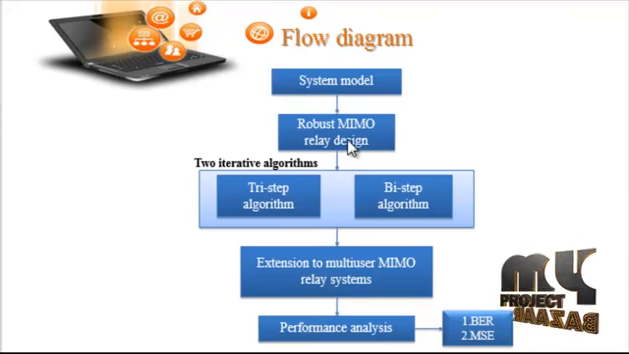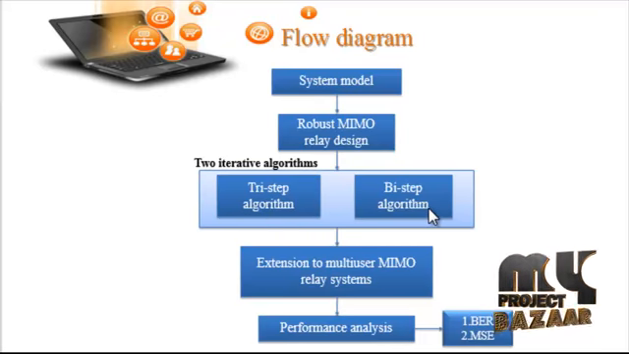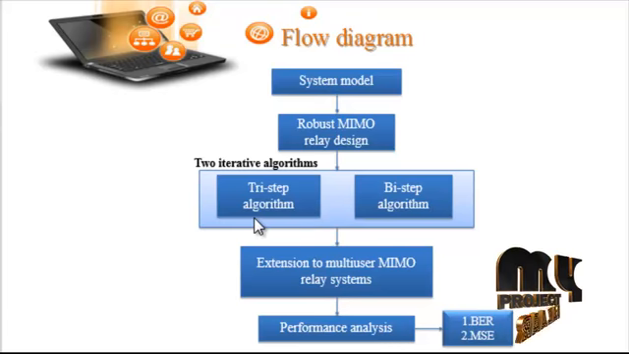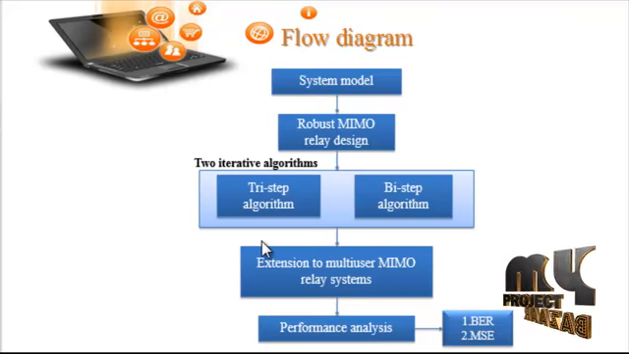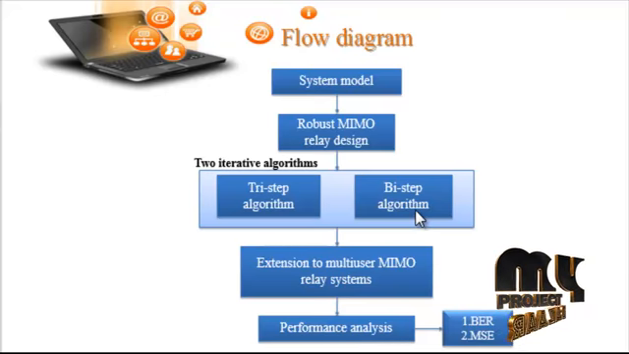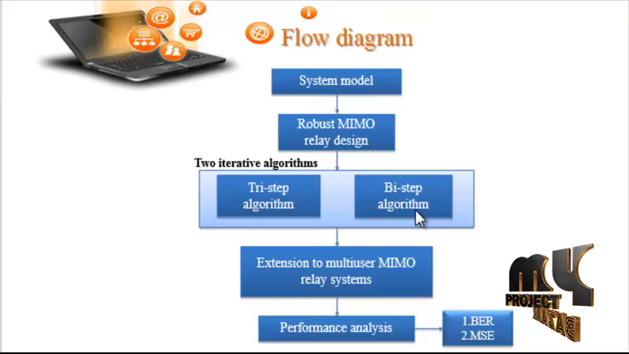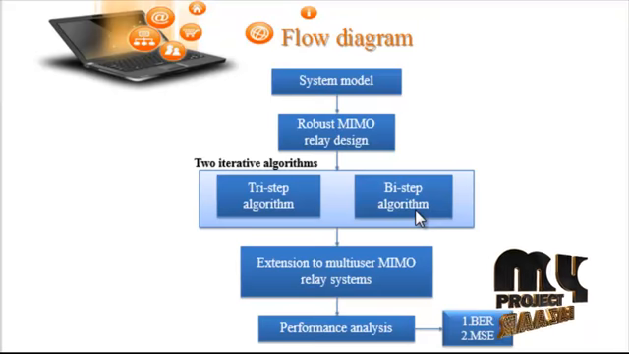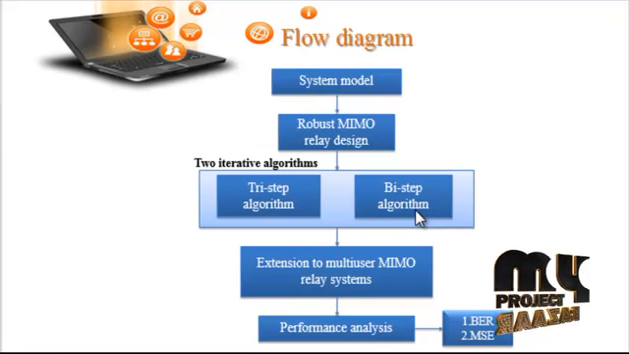So this is the algorithm. In this section we developed the two iterative algorithms, namely the tri-step algorithm and the bi-step algorithm. In the tri-step algorithm, the source, relay and receive matrices are optimized iteratively by solving convex subproblems. In the bi-step algorithm, the optimal receive matrix is substituted into the objective function, so we obtain an optimization problem only with the source and relay matrices. Then the source and relay matrices are optimized alternately. The receive matrix is calculated after the convergence of the algorithm.